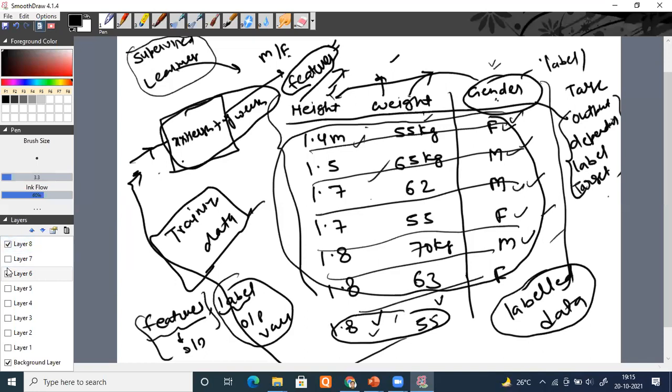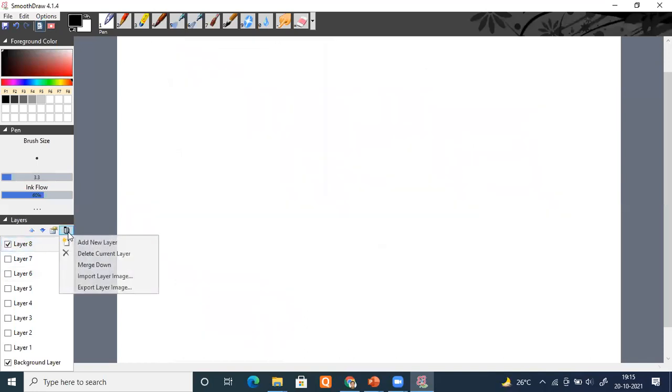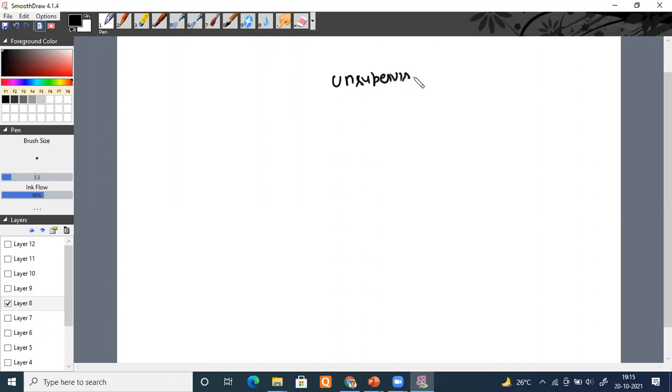Now comes the second kind of machine learning algorithm, which is unsupervised. The name itself is saying it's unsupervised. In this particular case, you will have unlabeled data.